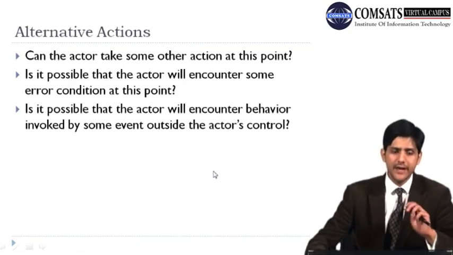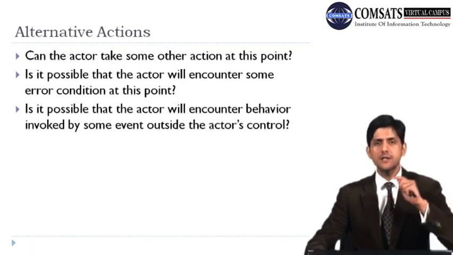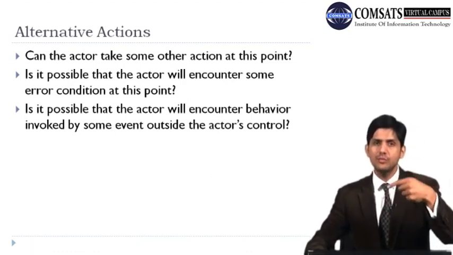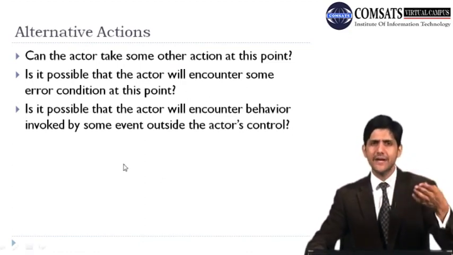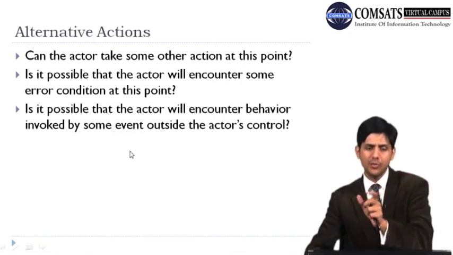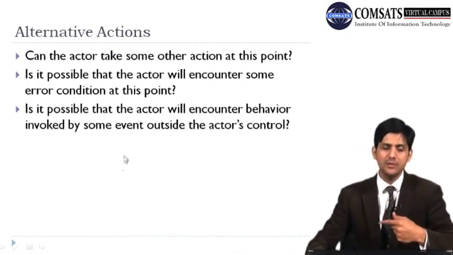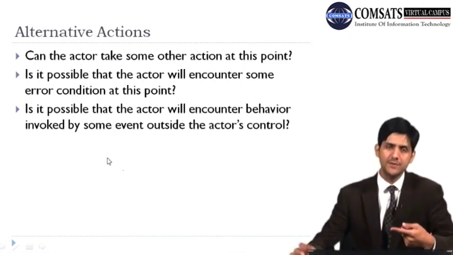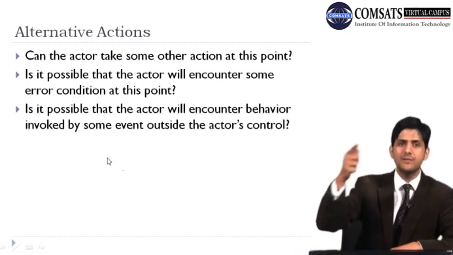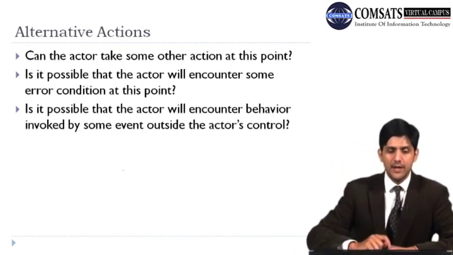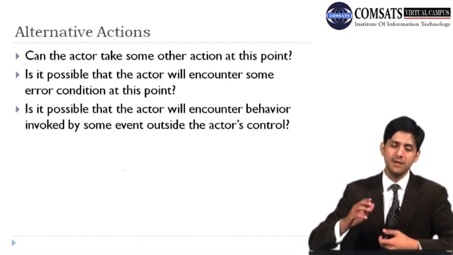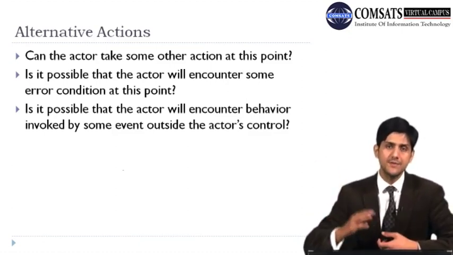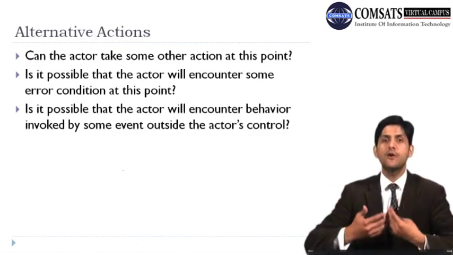So what are these alternate actions? Can the actor take some other action at a certain point? So you have a certain normal flow. You try to imagine, okay, is there any other alternative that can occur at this particular point in the normal flow? Is it possible that the actor will encounter some error condition at this point? So you have those exceptions and you have those alternatives, both of them. Is it possible the actor will encounter behavior invoked by some event outside the actor's control?